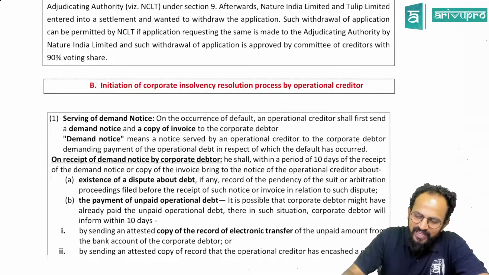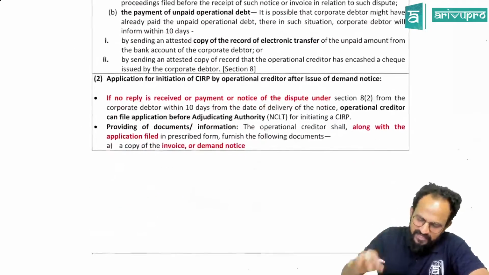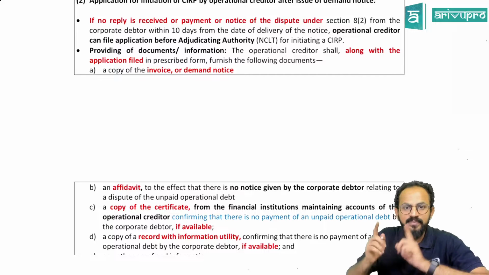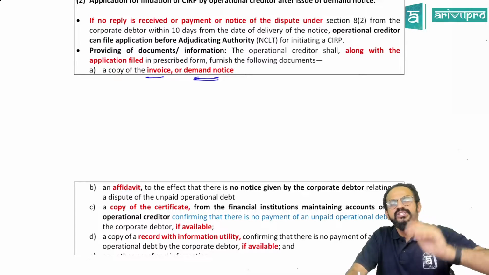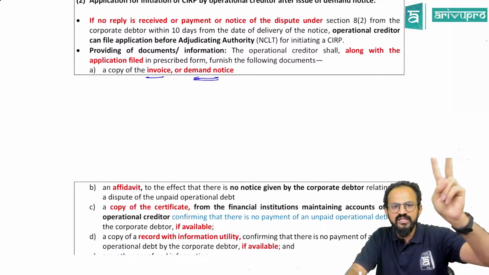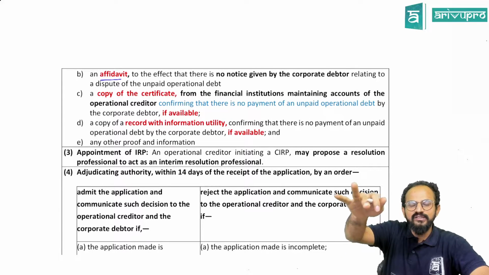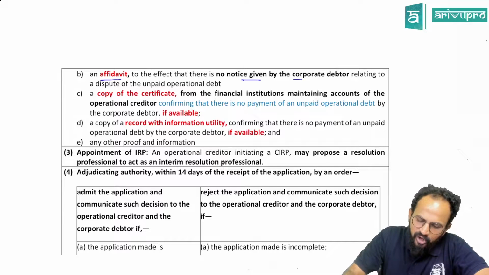Initiation of CIRP by an operational creditor. Yes, people, if an operational creditor has to start the CIRP process, then what should be kept in mind? Application should be there, sir, and application should be supported by the following documents, correct, people, we saw. First one was a copy of invoice or demand notice. Generally, both will be given, invoice as well as demand notice. And affidavit, people, I told you, no, jo bhi kahunga, sach ke siwa kuch bhi nahi kahunga, whatever is written, it is right. No notice given by corporate debtor.